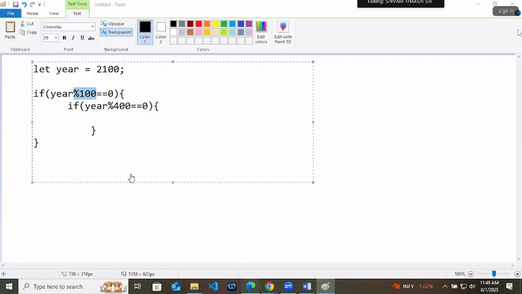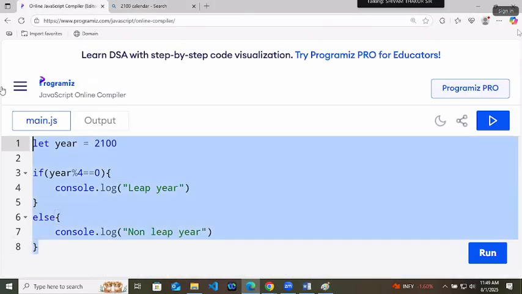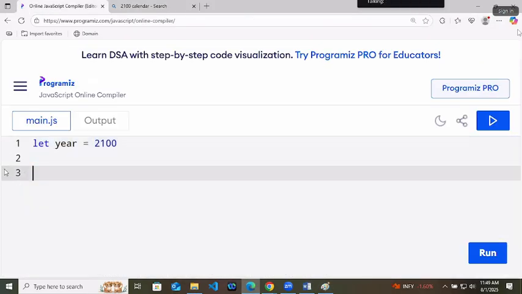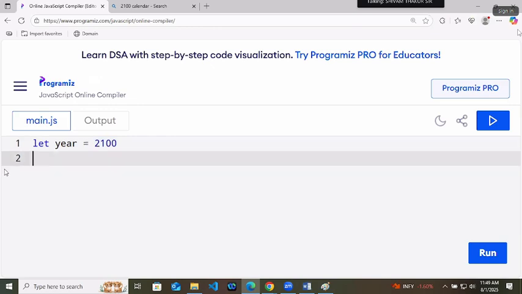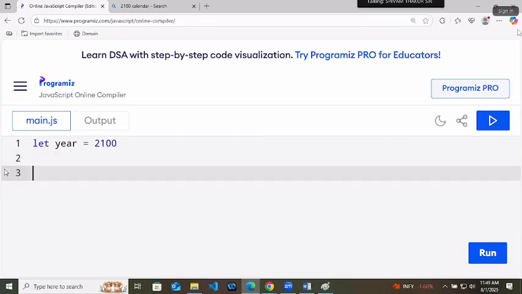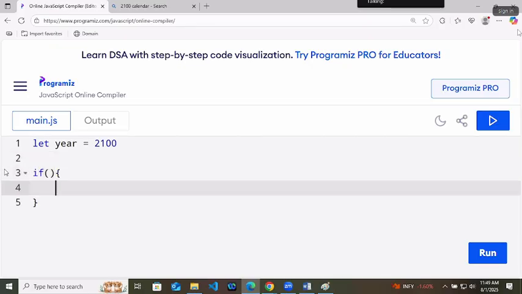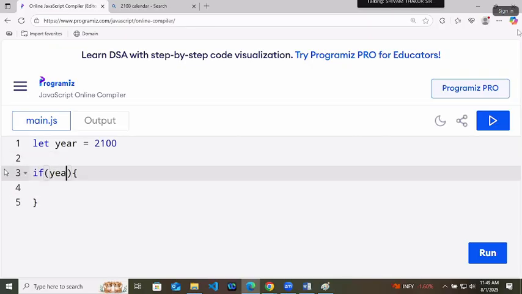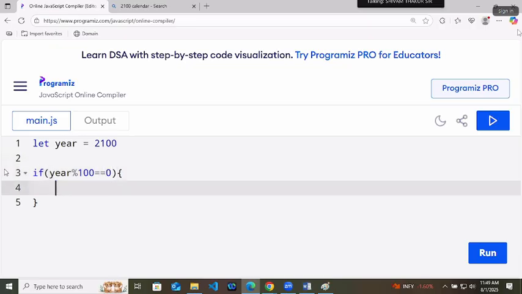So let's say we will write the code here. Now this is the full logic for this. At first you have to check if year mod, this modulo operator, 100 equals to 0. Then you just print it's a century year.